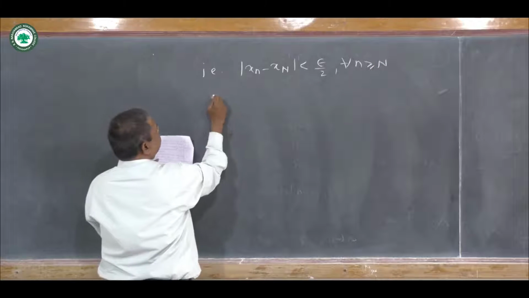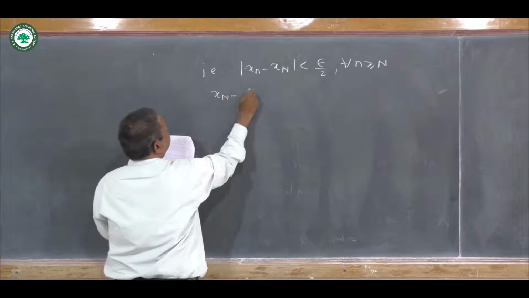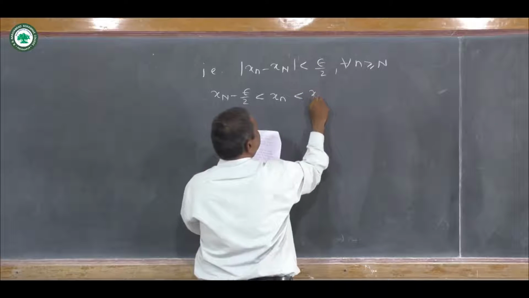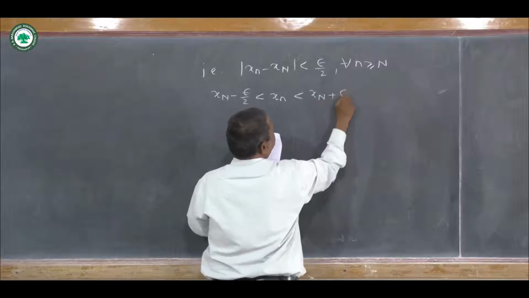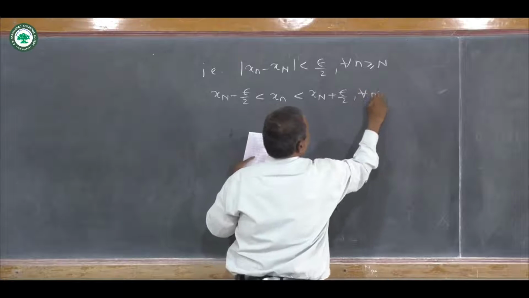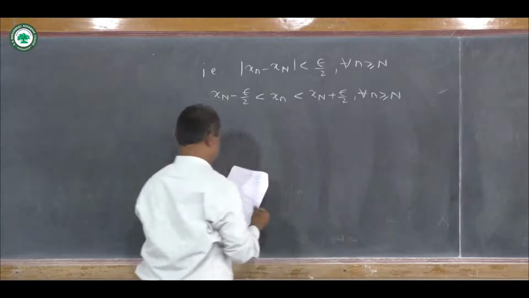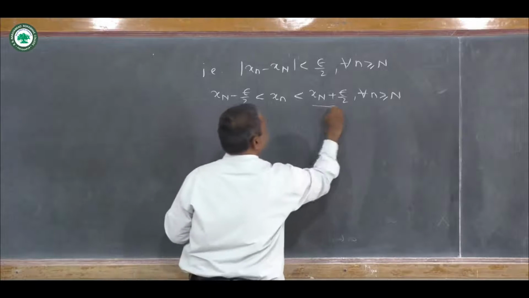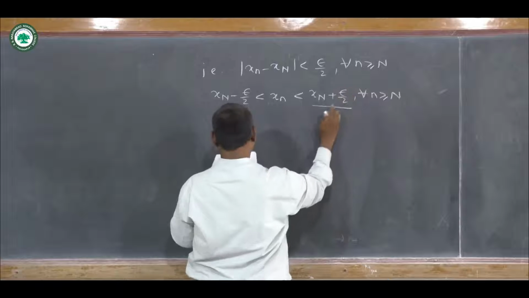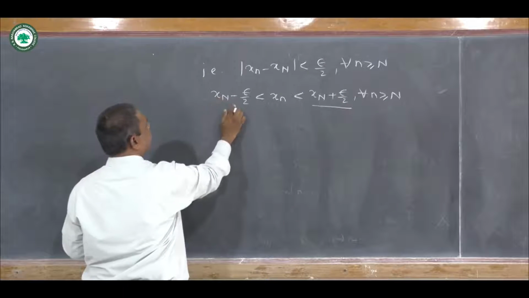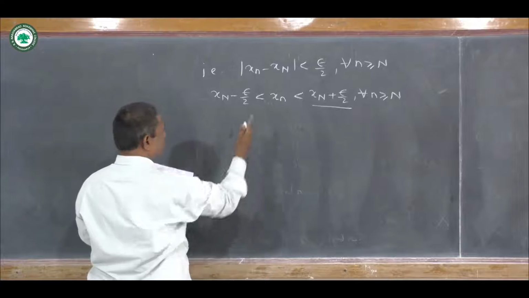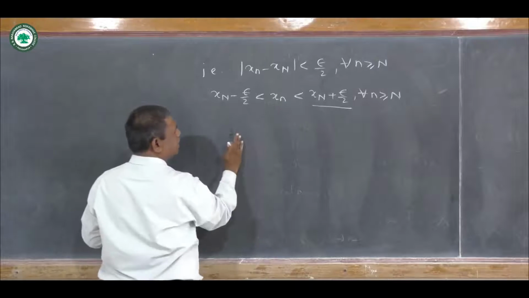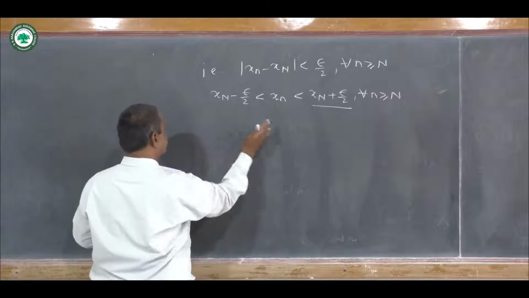So we can write here now x_n − ε/2 < x_n < x_N + ε/2 for all n ≥ N. Now it follows that x_N + ε/2 is the upper bound here, and x_N − ε/2 is the lower bound here of the set x_N, x_{N+1} and so on.